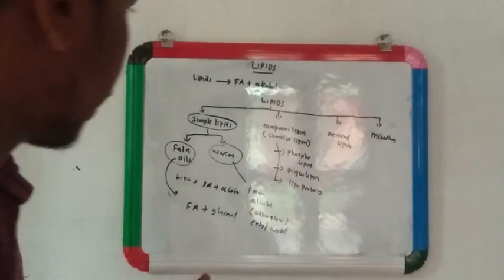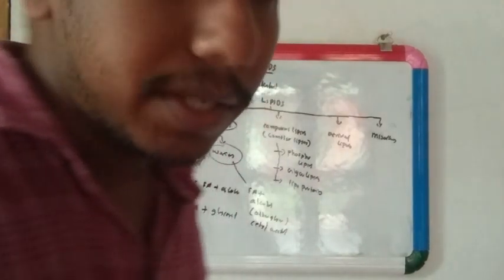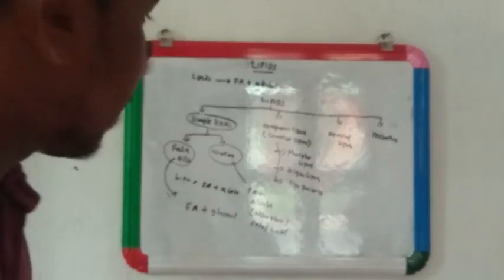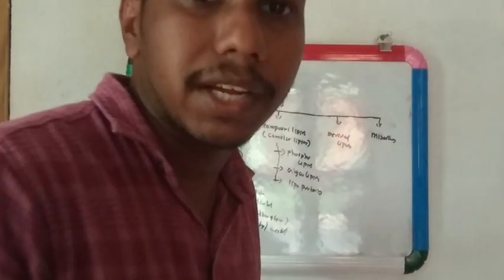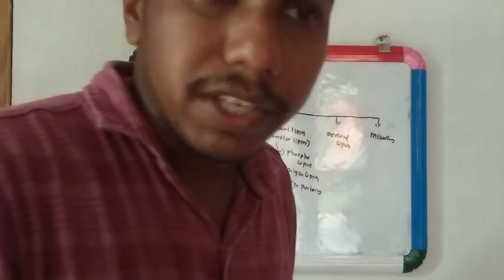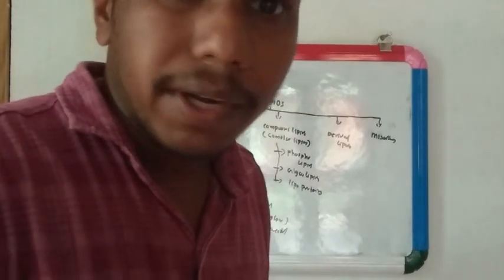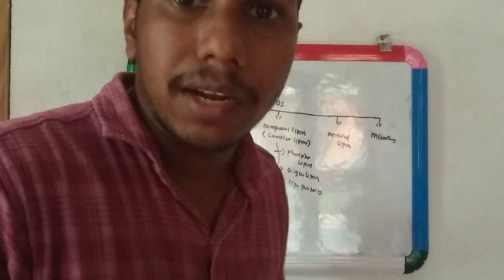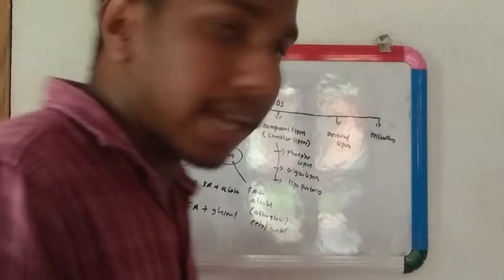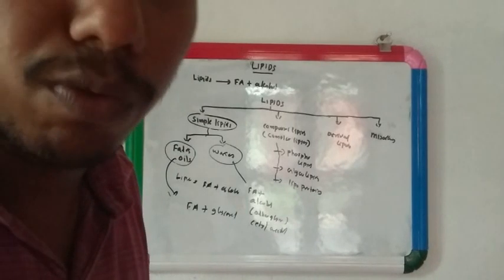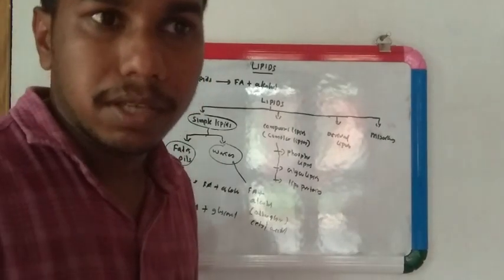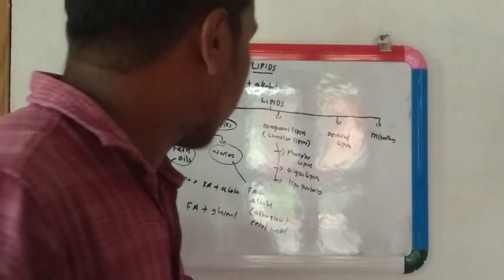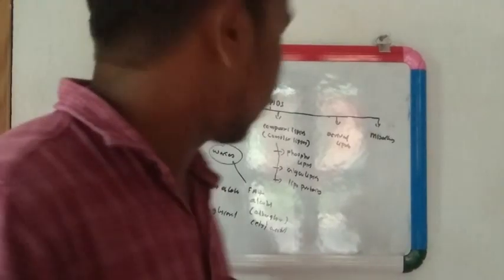Simple lipids is over. Then coming to compound lipids or complex lipids. The compound lipids are also esters of fatty acid with alcohol, but in addition to that, they contain special groups like nitrogenous base, phosphate group, sometimes carbohydrate, sometimes protein also. So that is called compound lipids or complex lipids.